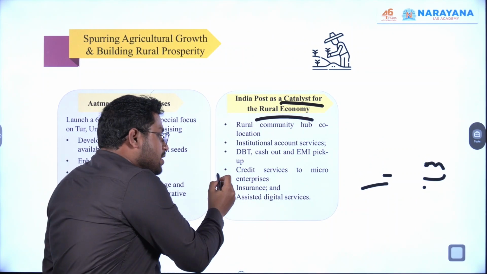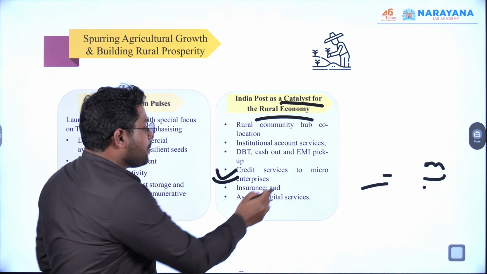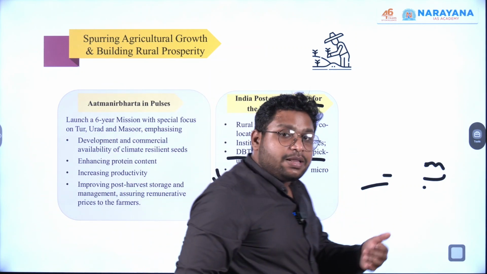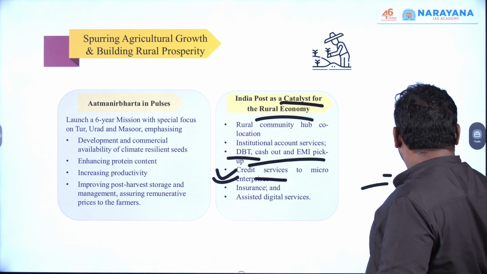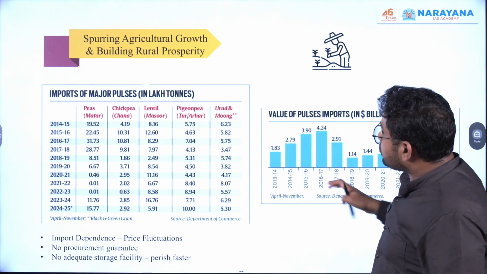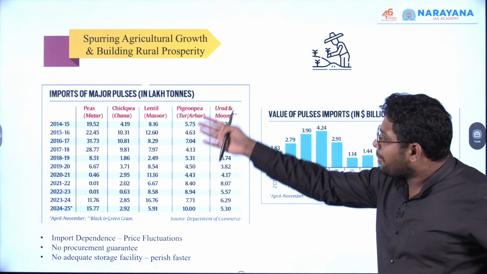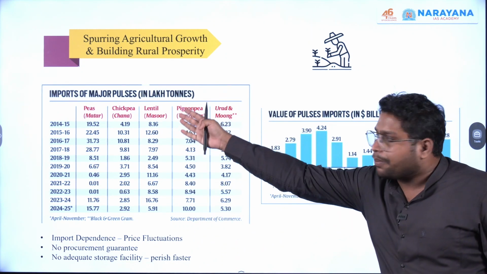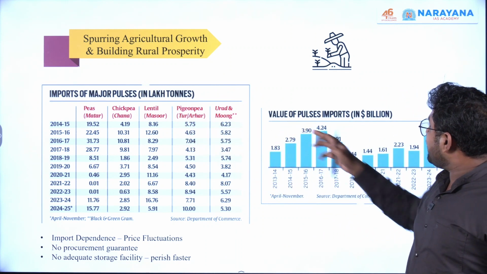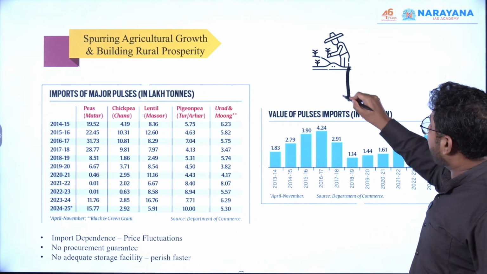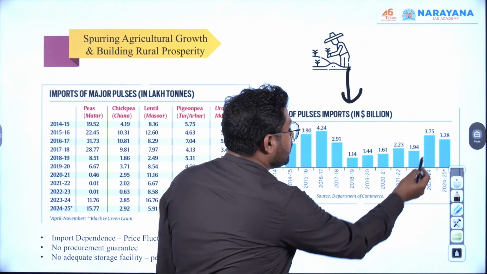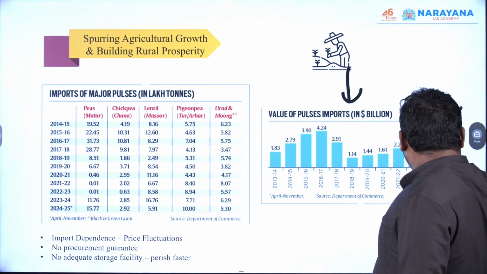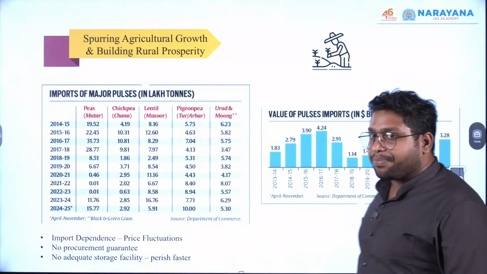So from now onwards, if there is some kind of loan being given, some credit service, any DBT, EMI, any kind of such thing, we will make use of India Post. Okay. Now, here is some data related to pulses which you can see. Although I have told you that we are very much import dependent, it has a really good price to pay. For example, for pulses import, you can see 3 billion US dollars you are paying because you are buying it from other countries. Okay.